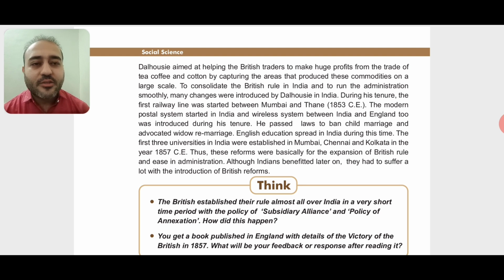Slowly and gradually they started capturing the kingdoms also. Now they had a lot of power. They were in need of tea, coffee and cotton. All these things were very much in demand in the European nations, so they wanted the maximum quantity to take away to England and the European nations for selling.